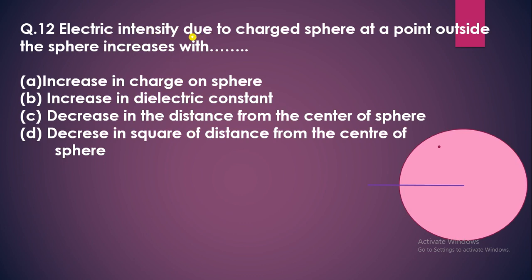Next question: electric intensity due to a charged sphere at a point outside the sphere increases with... Let us consider a sphere having radius capital R, and at a point P outside the sphere, intensity E is equal to 1 upon 4 pi epsilon naught q upon r square.